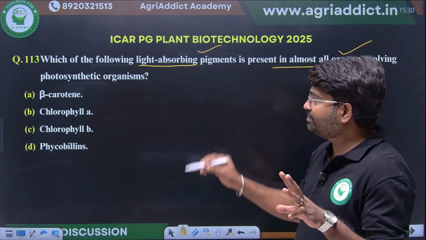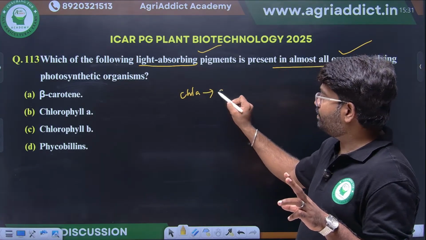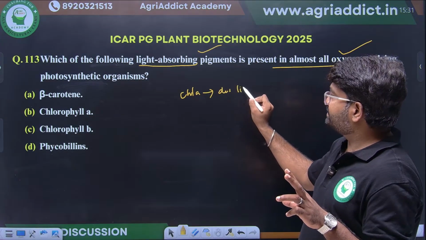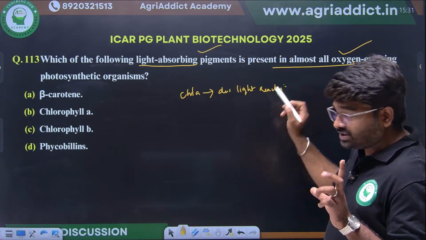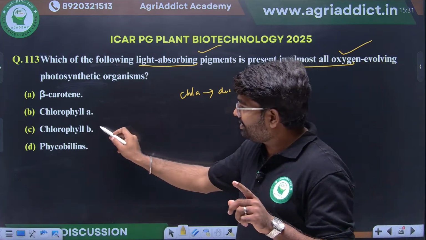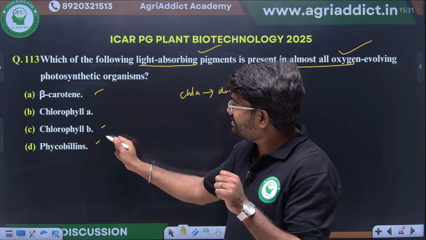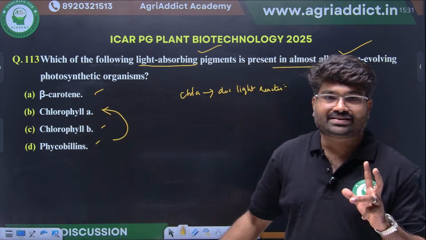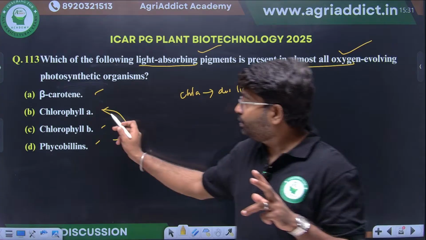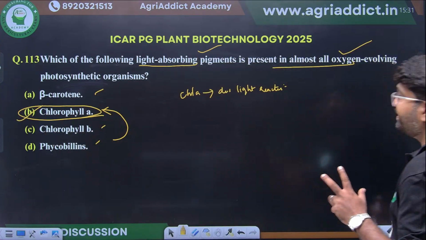Among these, chlorophyll A is directly involved in the light reaction. The most important thing is that all the others are accessory pigments that absorb the light energy and then transfer it to chlorophyll A. Their content, presence or absence may vary, but chlorophyll A will always be present. So the right option is chlorophyll A.